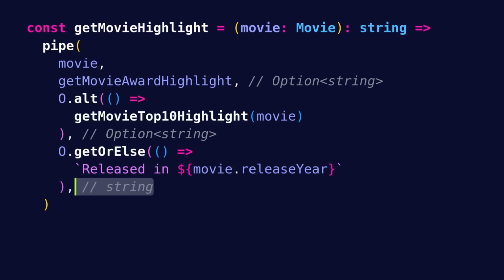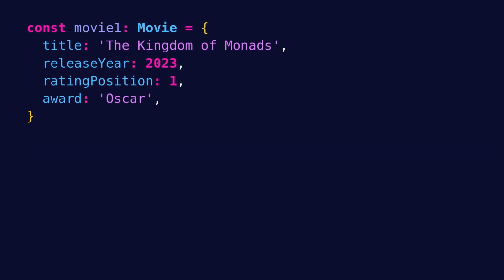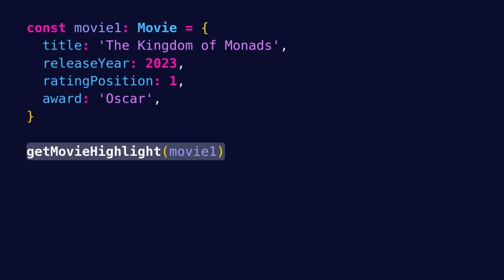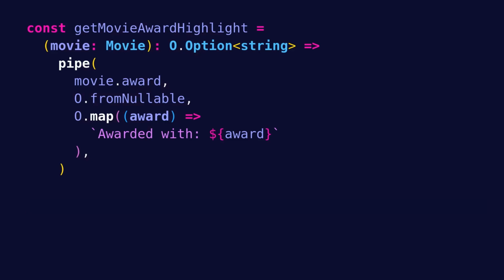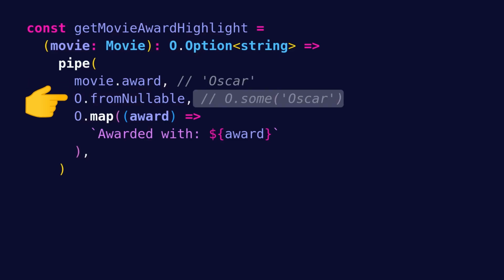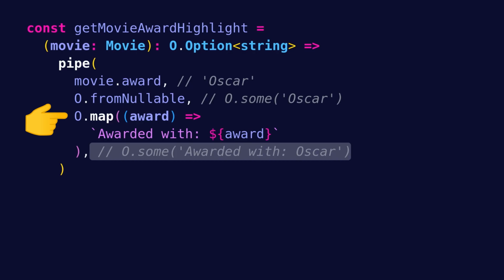Now, let's see what actually happens step by step when we call getMovieHighlight with the first movie, which has the Oscar award. First, we pipe the movie into getMovieAwardHighlight. Inside getMovieAwardHighlight, we pipe movie.award, which is the string Oscar, into Option.fromNullable and get back some Oscar. Then, we map award into the string "awarded with" award and get back some "awarded with Oscar", which is the final output that this function returns.